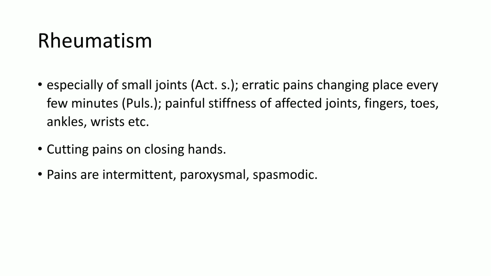Then regarding rheumatism, especially of small joints like actaea spicata, and the pains are erratic in nature, changing place every few minutes, like pulsatilla, kalmia, apis, carbolic acid, etc. And also painful stiffness of affected joints, fingers, toes, ankles, wrists, etc. Like small joints are affected for rheumatism in colophyllum.